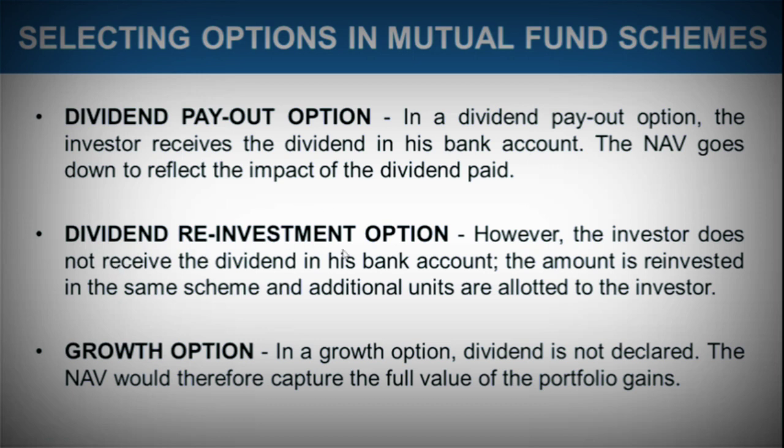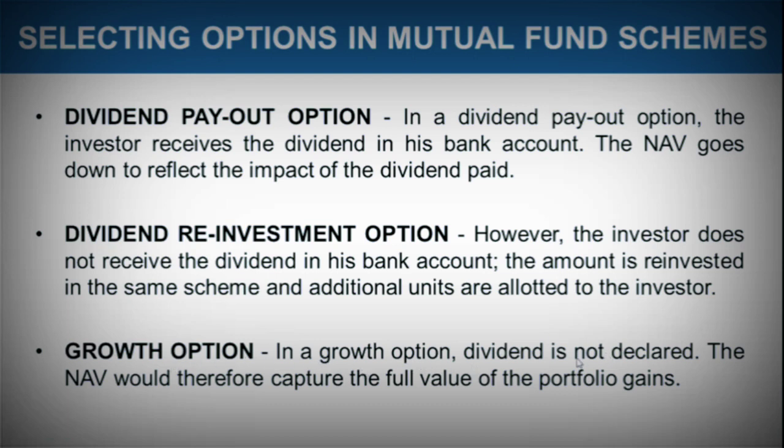Then there is the option of dividend reinvestment. So whenever the dividend is declared, that would be reinvested in the scheme, and additional units will be allotted to you as an investor. So it won't be credited to your bank account. It is just that reinvestment of that dividend amount is made, and you are getting additional units for your mutual fund scheme. Then there is the growth option.